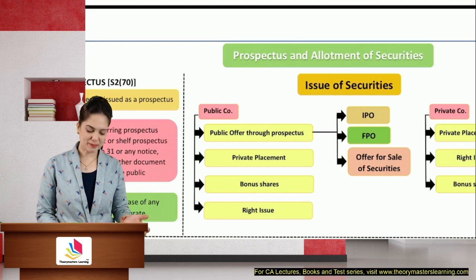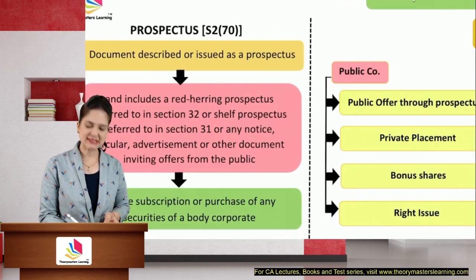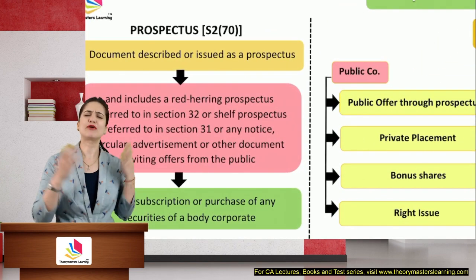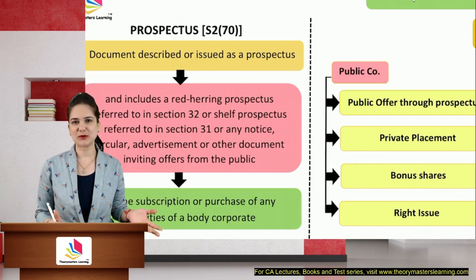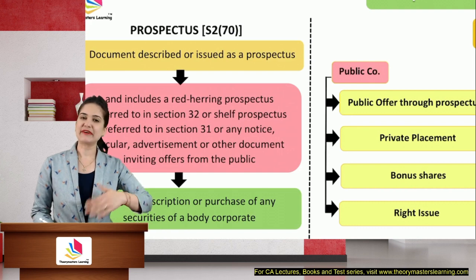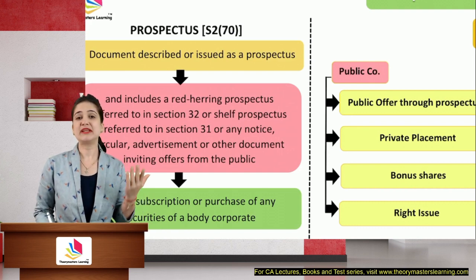So what is a prospectus? Now, let's say that the company wants to raise a lot of money. So they will have to go to the public because banks and the existing shareholders will not be able to fund that. So they went to the general public.